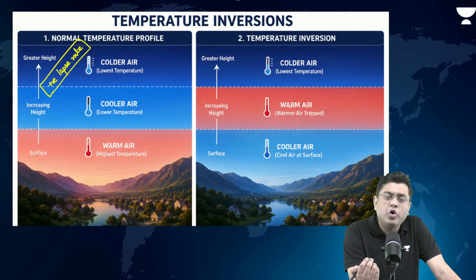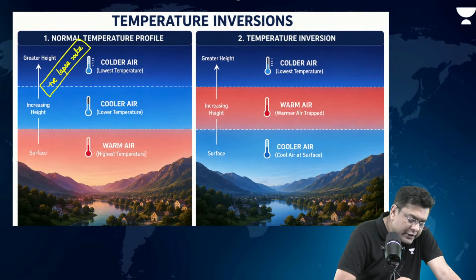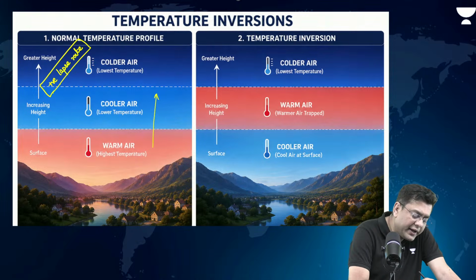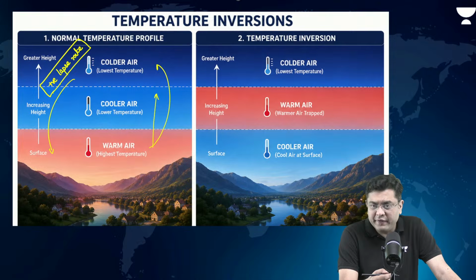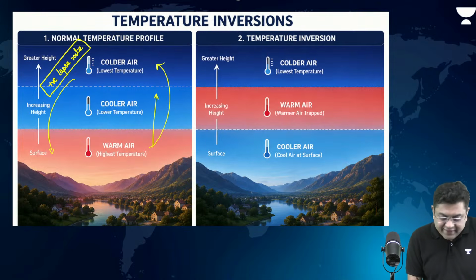Cold air is always going to be heavy. Warm air is always going to be light. Okay. So warm air tends to rise up, whereas cold air tends to sink. So there is a kind of circulation, a mixing of air that happens. This is known as unstable air.